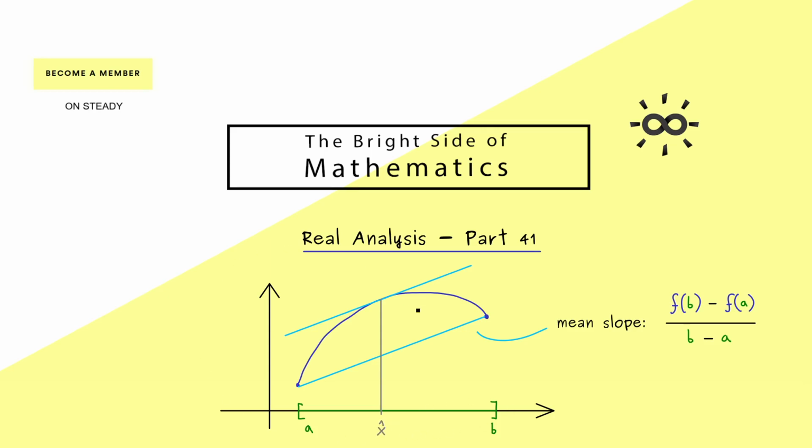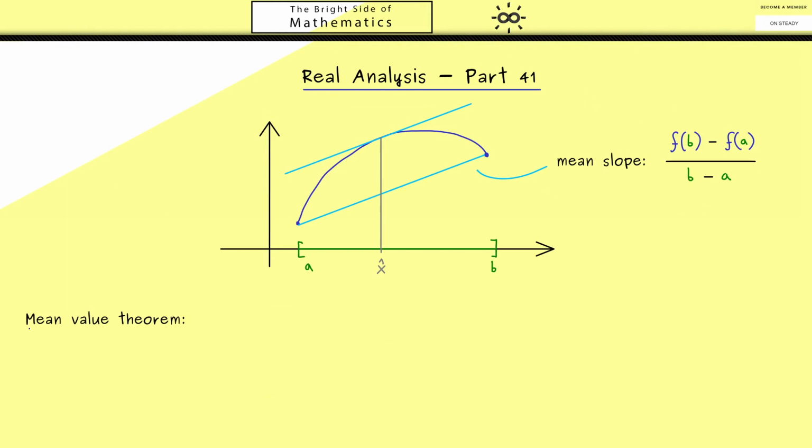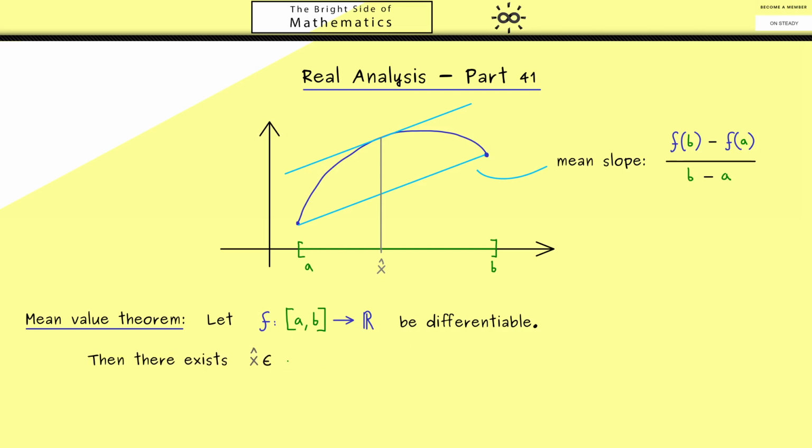All in all, this is already the whole mean value theorem. In other words, at this point we are ready to formulate it. The only assumption we need here is a differentiable function f. F should be defined on a compact interval, so we choose it as AB. And of course the whole thing only makes sense if a is strictly less than b. Then the claim is there exists a point x hat in the open interval. So indeed we find an inner point. And for this point we have the property that f prime of x hat is exactly the mean slope.